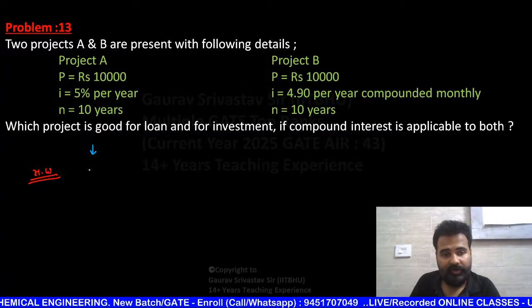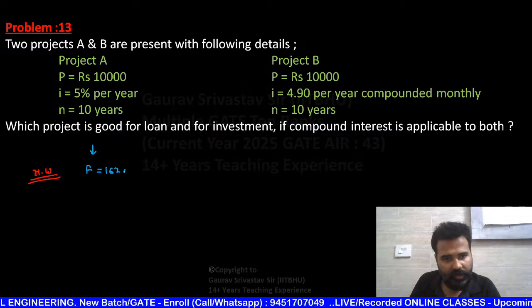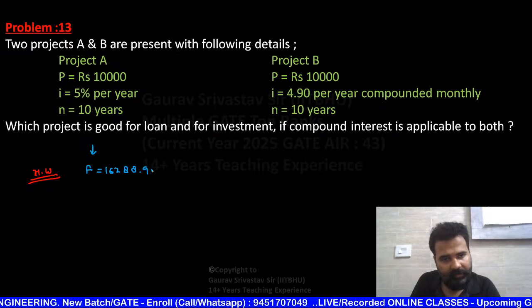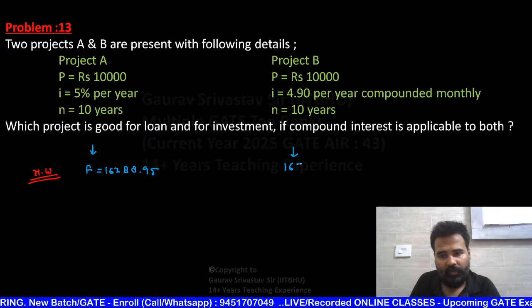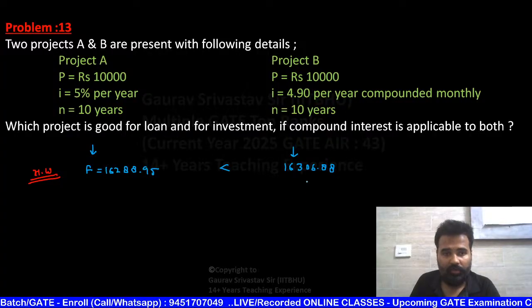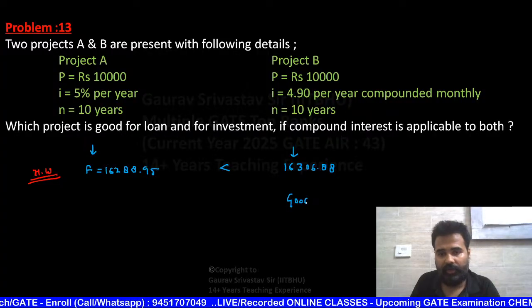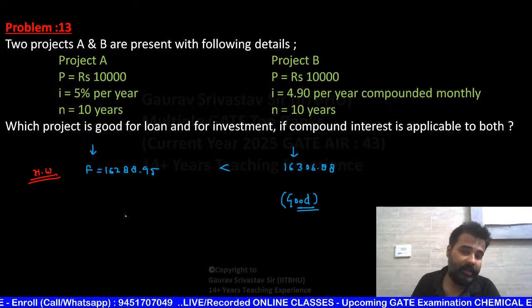For this, F will come 16288.95, and for project B, F will come 16306.88. So now you can see this side is greater, so this one is good. Solve it. इसे आप solve करोगे और खुद भी देखोगे ये आ रहा है कि नहीं आ रहा है.